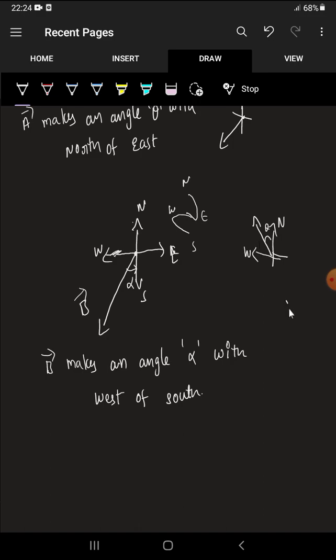If the vector is in the fourth coordinate, then this vector belongs to east and south. So depending on the angle made, you can address that direction. Okay, so like this, west of south means south to west. Okay, and then you just try it.